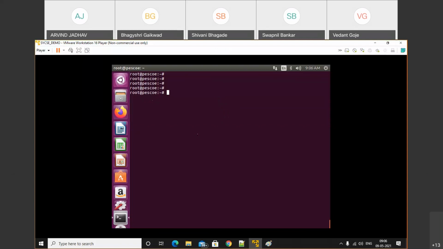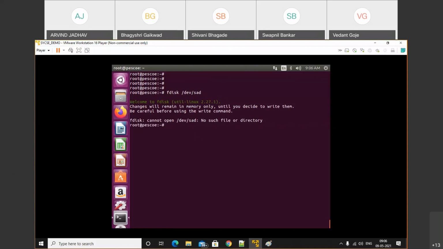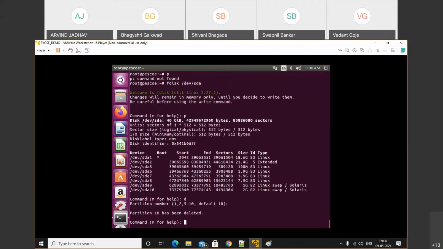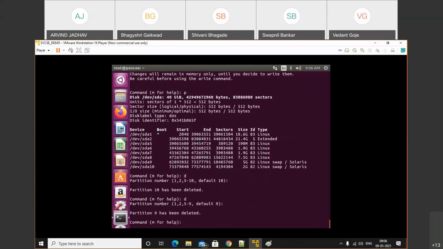Okay, so we will delete all the partitions and make 10 GB as it is. /dev/sda, revision will happen. P, and we'll delete the last partition.